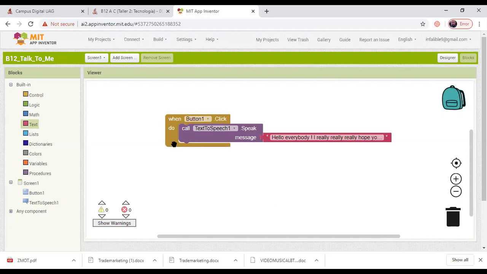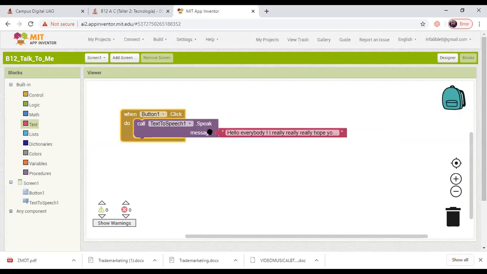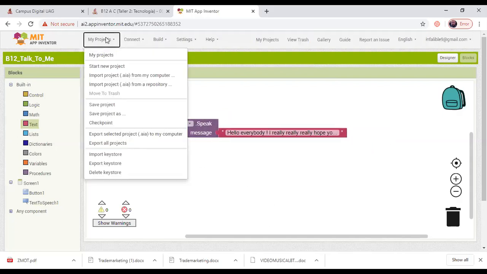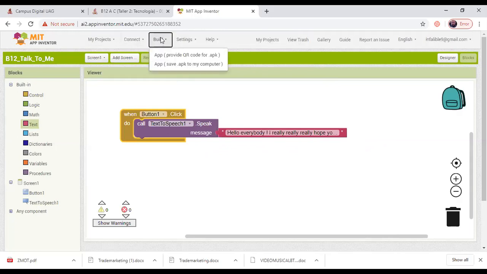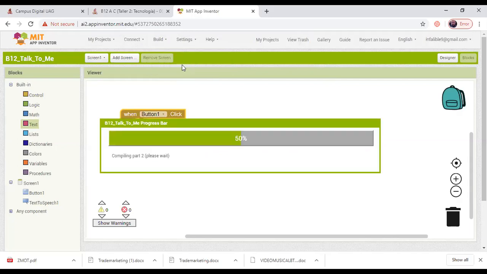The next step is to save it. To save this activity, go to My Projects, Save Project. The project is saved. And now go to Build. And here you will download the application file. Notice that here, this bar is showing that the application is being created.